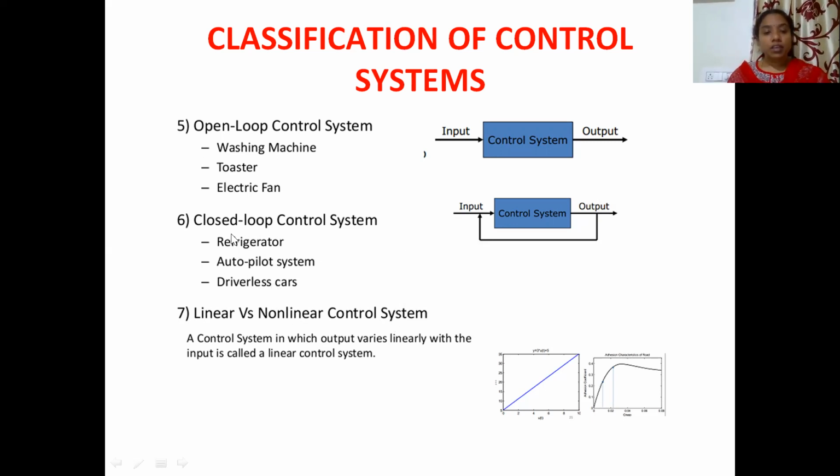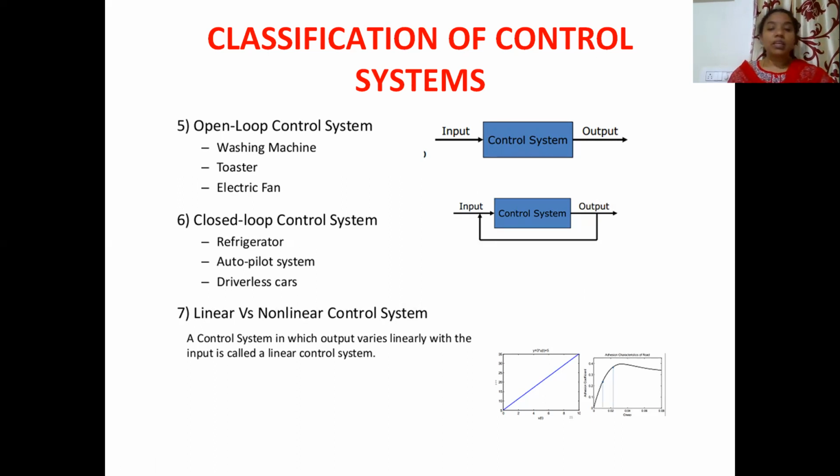So how can I say that? Let me elaborate with an example of a closed loop control system. I have a driverless car. Driverless car is one of the good examples of a closed loop control system.